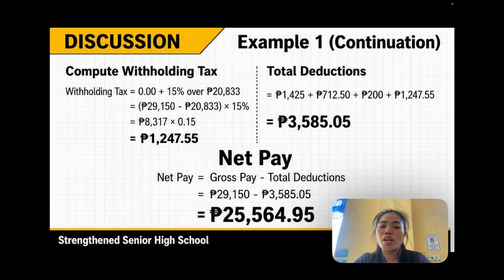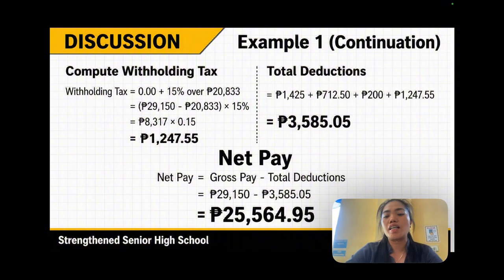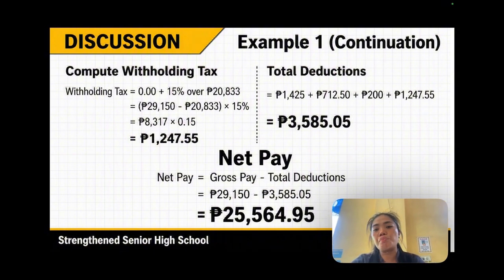The formula for net pay is gross pay minus total deductions. So that is 29,150 pesos minus 3,585 pesos and 5 cents. Our net pay now is 25,564 pesos and 95 centavos. Okay, that's all for example number 1.